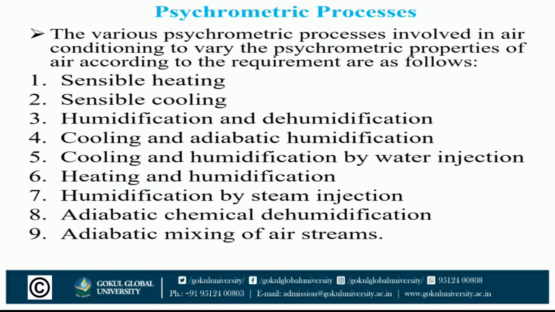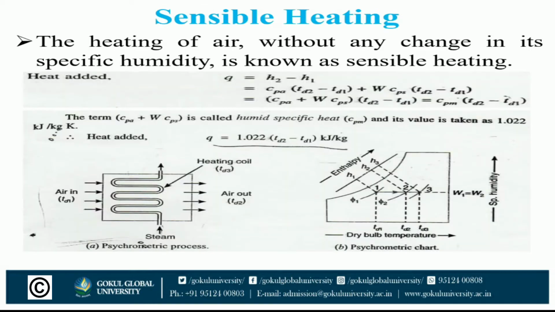Psychrometric processes. The various psychrometric processes involved in air conditioning vary the psychrometric properties of air according to the requirement, like sensible heating, sensible cooling, humidification, dehumidification, cooling and humidification by water injection, heating and humidification by steam injection, adiabatic chemical humidification, and adiabatic mixing of air. Let's start with the sensible heating process.